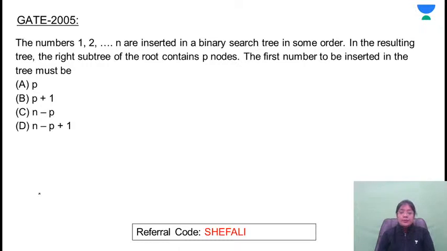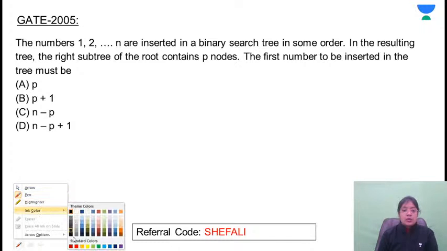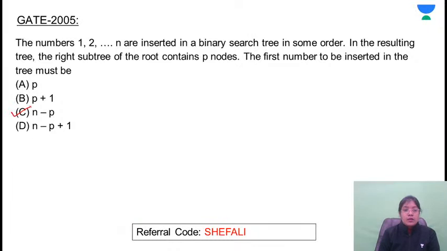What will be the answer? D. N minus P plus 1. Okay, I don't think this is a correct answer. C. Okay. Yes, C is the right answer. Let's discuss this problem. Answer is N minus P.